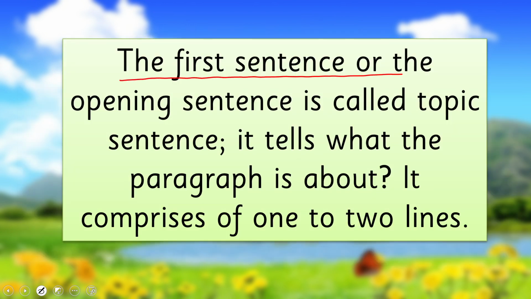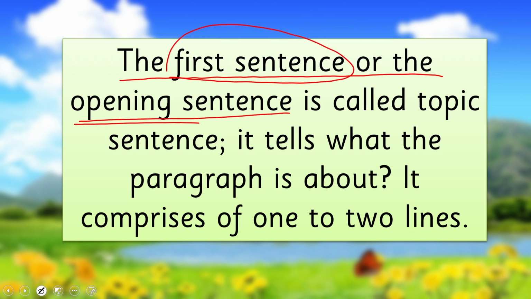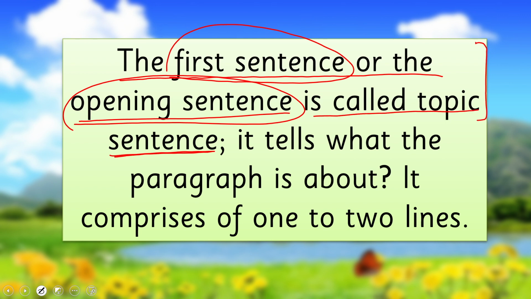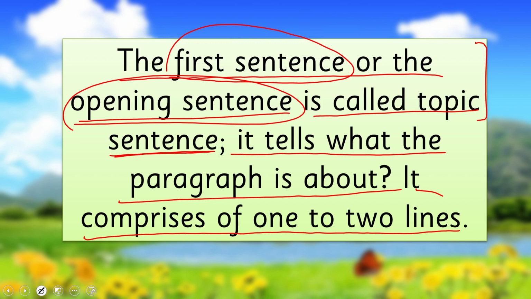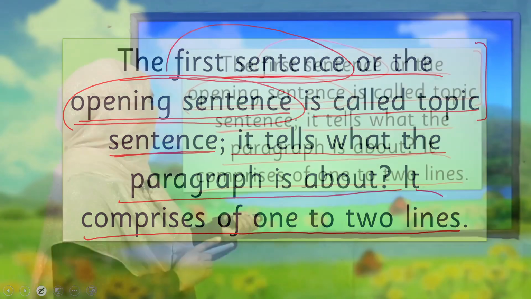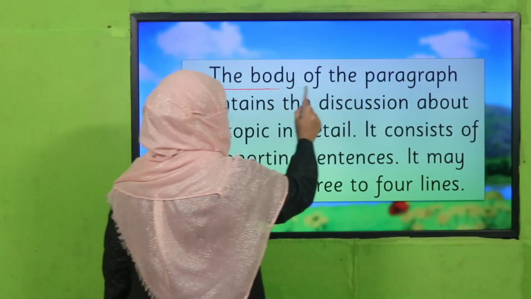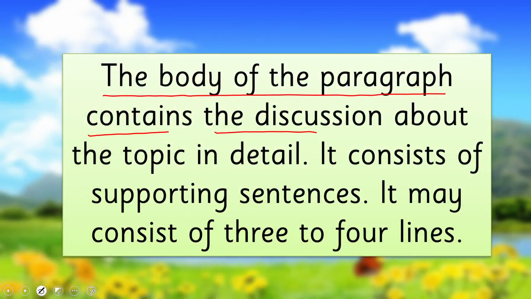The first sentence, or the opening sentence, is called the topic sentence. It should tell you what this paragraph is all about. It tells what the paragraph is about, and it comprises 1 or 2 lines, okay, because it is one sentence. The body of the paragraph contains the discussion about the topic in detail.